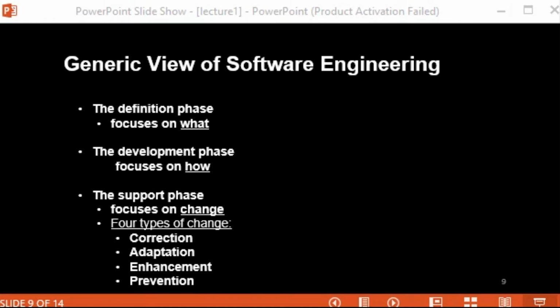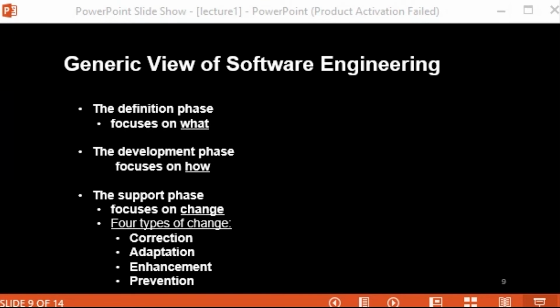Then comes the prevention. Due to some kind of change, you need to take some preventive measures, and that must be conducted to enable the software to serve the needs of its users.